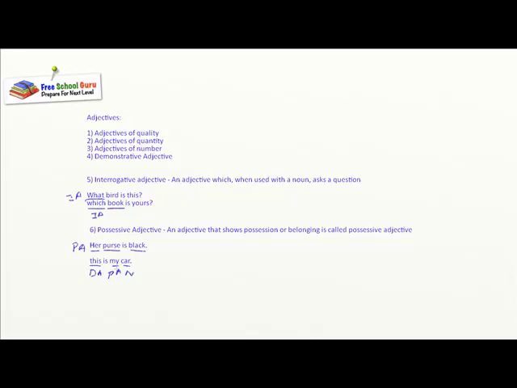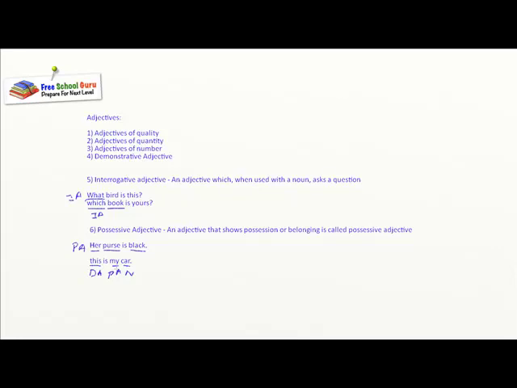Next is adjective of quantity: an adjective which tells us how much of a thing is meant. Next, an adjective which tells us how many persons or things are meant is called an adjective of number. Next, demonstrative adjective: an adjective which is used to point out some person or thing.